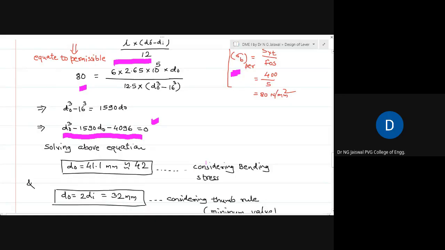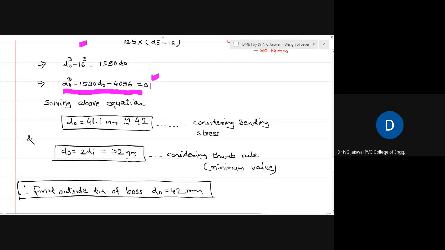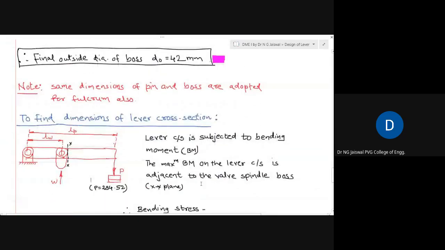Just understand, earlier we had seen that it was 2 times the diameter, so it becomes 32 mm. This is by thumb rule or by the 2 times inner diameter criteria, and this we obtained by the bending criteria now. So out of these two, the maximum is 42. That's why we'll select 42, and that becomes our outside diameter of the boss. And here the diameter of boss is now fixed.